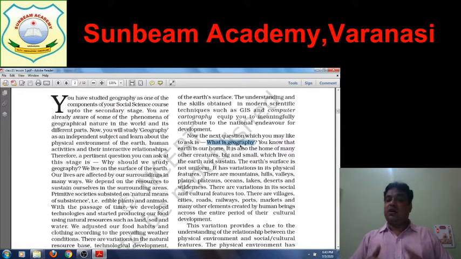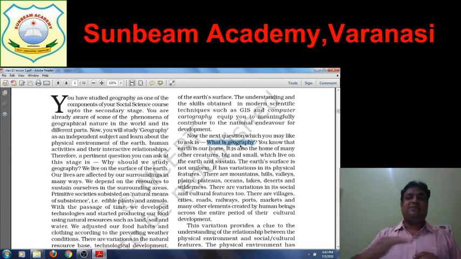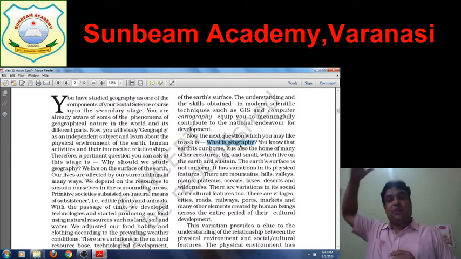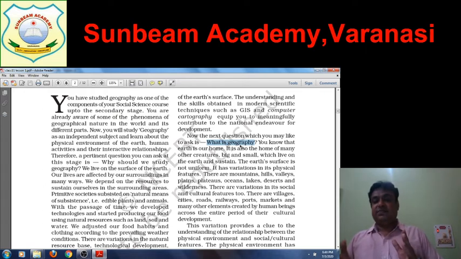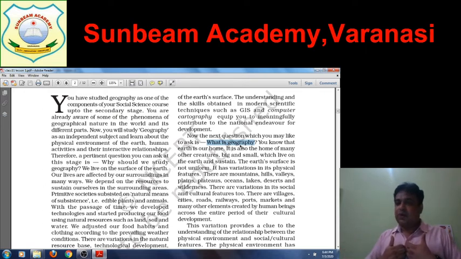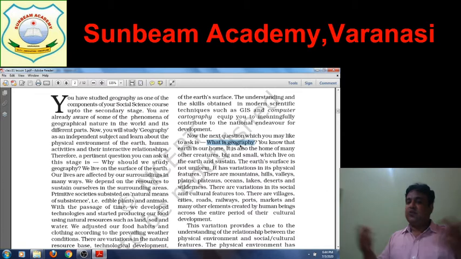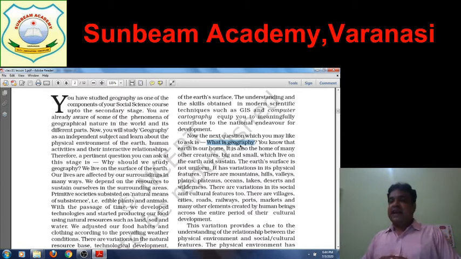The earth's surface is not uniform. Somewhere it is plain, somewhere plateau, somewhere high mountains. It has variation in its physical features. As we have discussed, there are mountains, hills, valleys, plains, plateaus, oceans, etc. There are variations in its social and cultural features too.